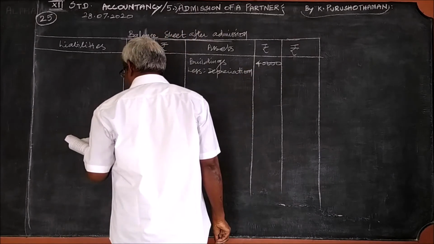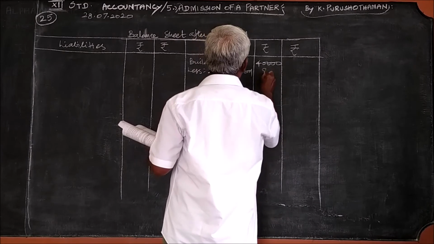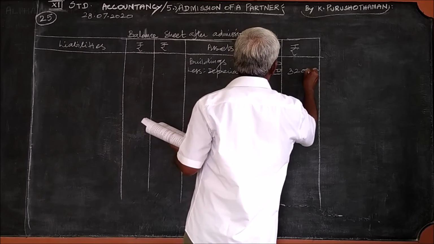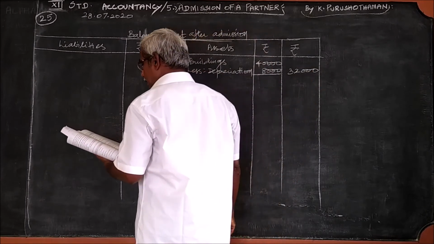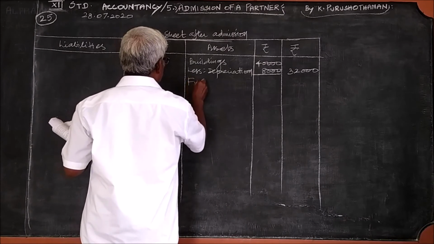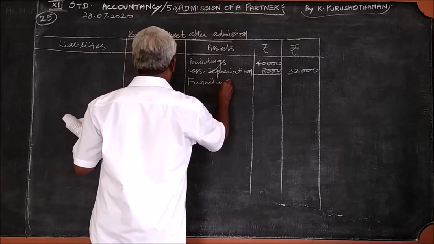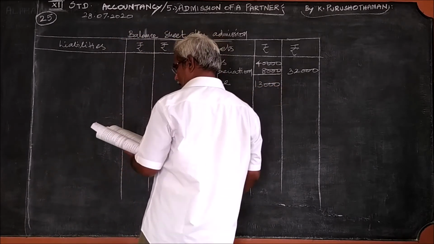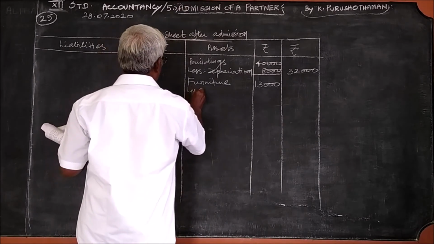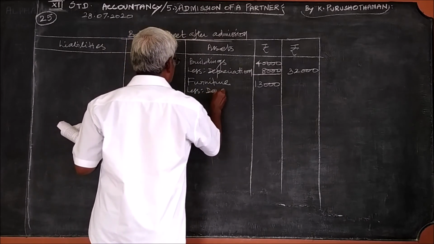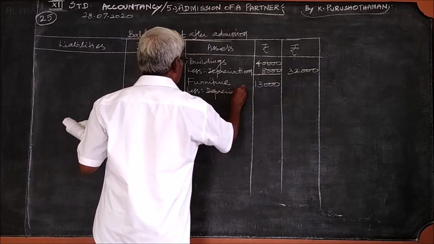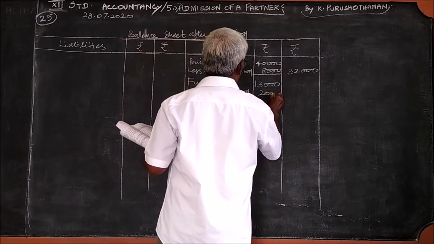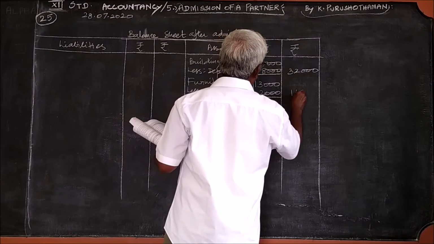Already we have calculated the value of depreciation is 8,000. So the final value is 32,000. And the second item, furniture, 13,000. Here also there is a decrease, less depreciation. Depreciation value is 2,000, it is given in the question itself. So it is 11,000.